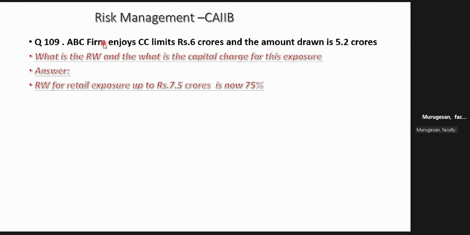It's a FAM, so it comes under regulatory exposure. So the risk weight is this. You have to remember, sir. How to remember? Yes, you have to remember. The risk weight applicable for partnership and individual sole proprietorship up to 7.5 crore is 75. So now the 5.2 is already availed, 5.2 has become a liability. On that you apply 75, so that will become 3.9.